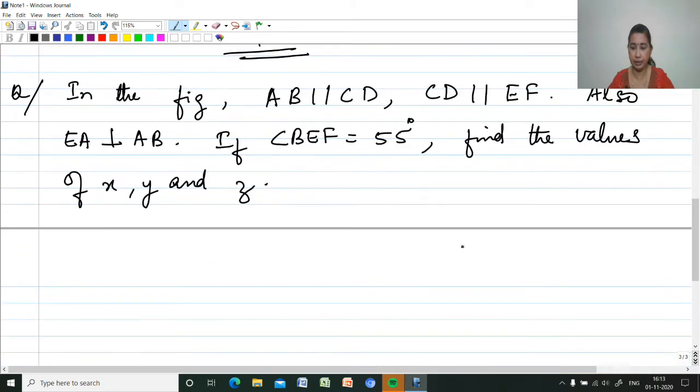So the figure is given here. Three lines are parallel. The line AB is parallel to line CD, and line CD is parallel to line EF.